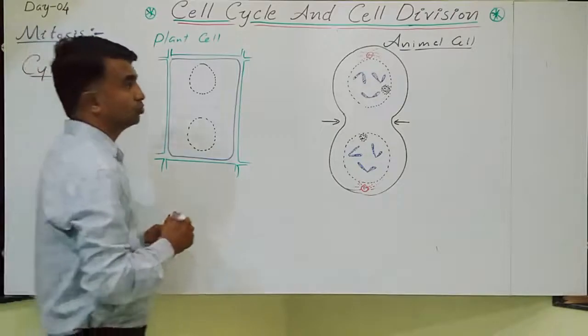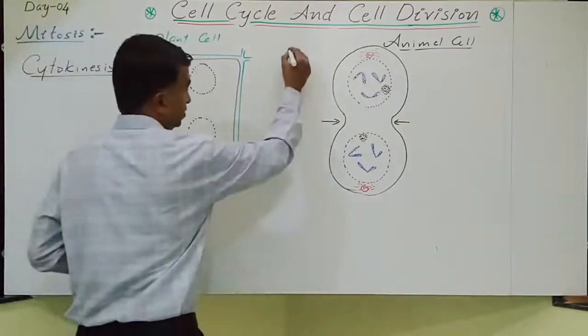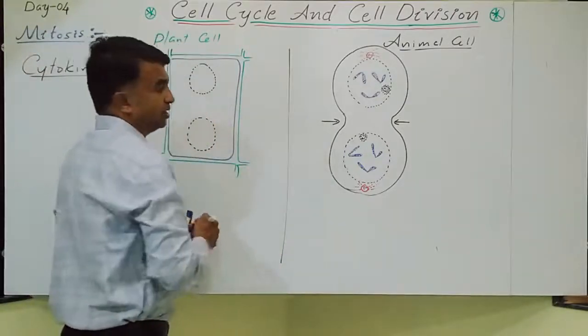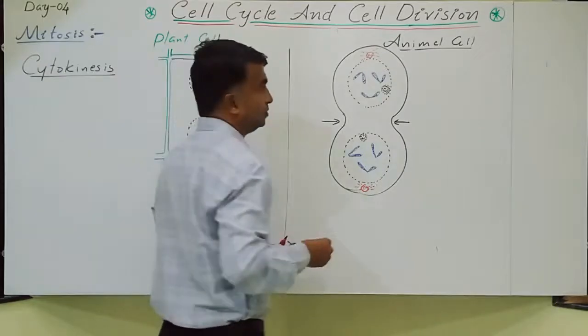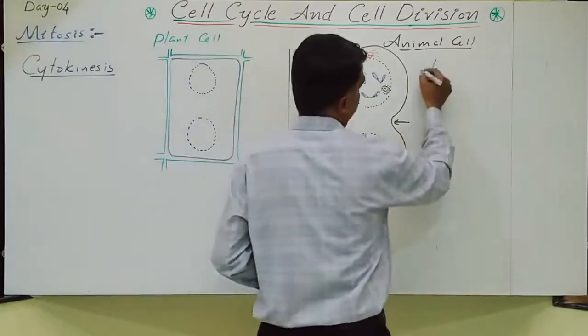So in this also, there is a cytokinesis difference between plant and animal cell. So when you observe both cells, in the animal cell, the furrow developed at the center of the cell.